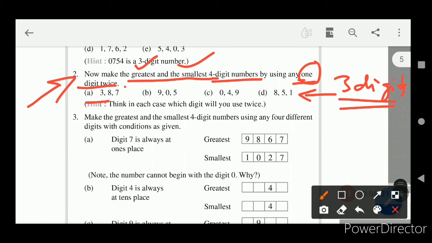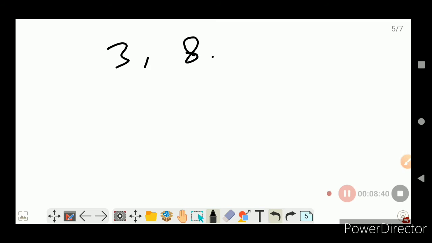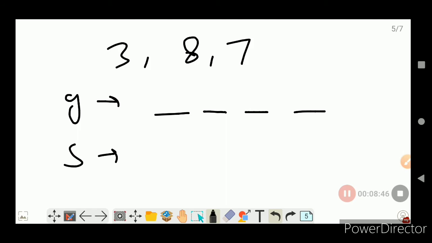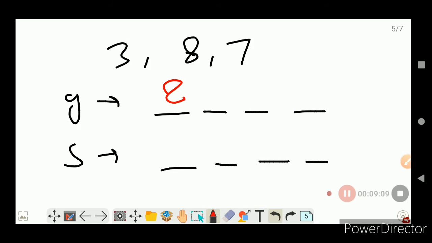3, 8 and 7, these are the 3 digits, and we have to make a 4-digit number. So the question is 3, 8 and 7, and we have to make the greatest and smallest 4-digit numbers by repeating any one digit and using the other digits as well. To form the greatest 4-digit number, we know we have to start with the greatest digit available to us. So obviously it will start from 8.